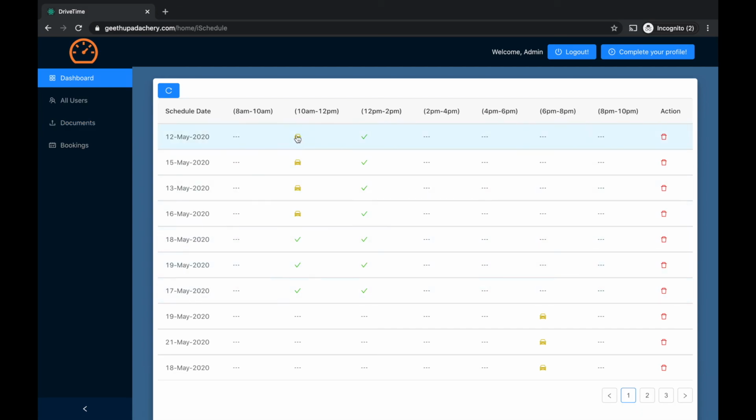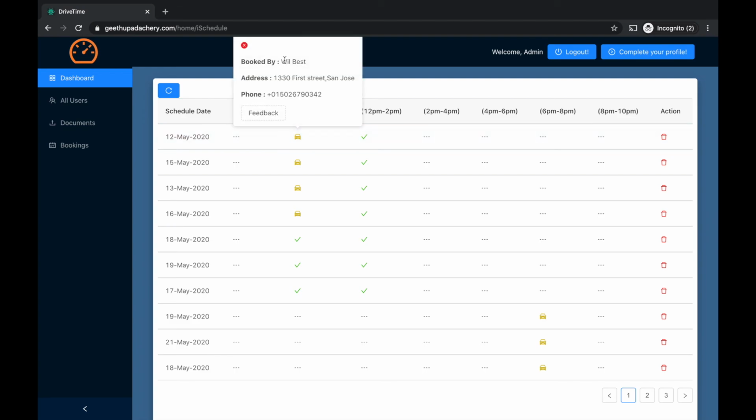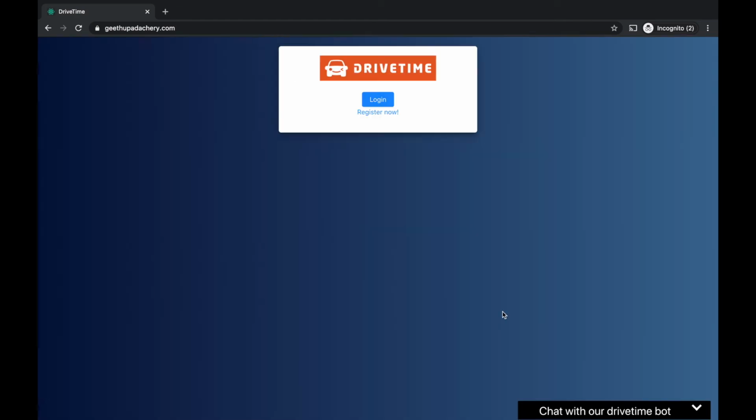So he can see how this particular booking is booked, by whom, the address and number. And additionally he can also delete this particular slot if he wants. After a student has booked a session, the instructor can see that in his schedule.